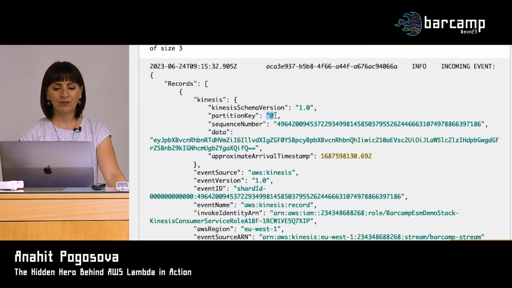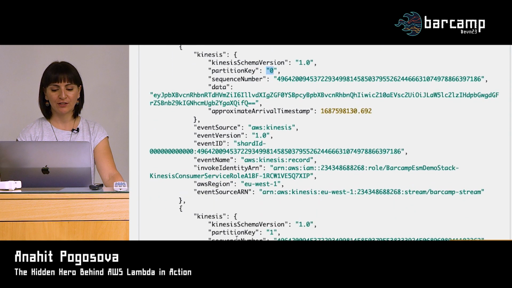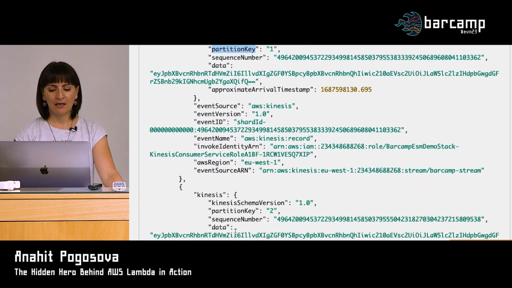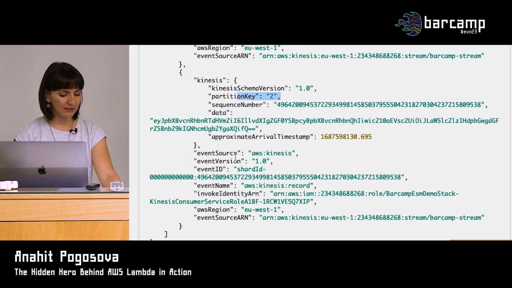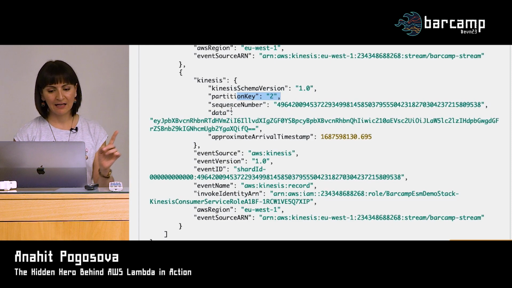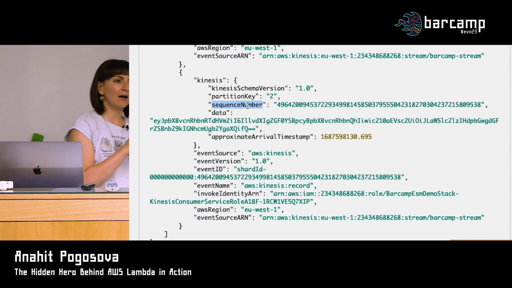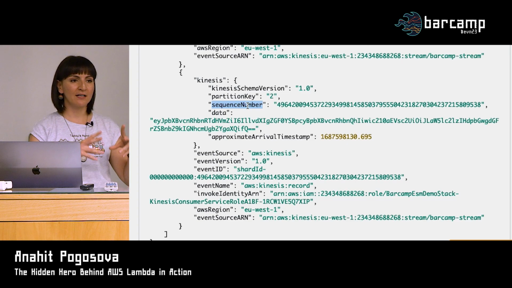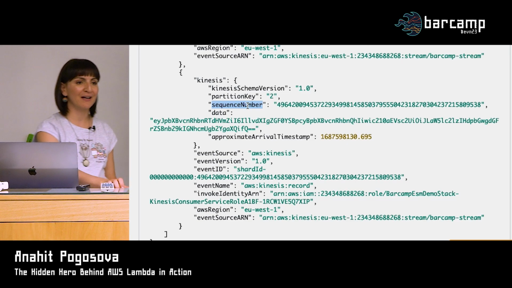So as I told you, we generate numbers from 1 up to the number of records. So here we have partition key 0, partition key 1, and partition key 2. That's that. And some metadata. And also we have a lot of metadata here, but one important one I want to note is the sequence number, the identifier that uniquely identifies each record within your stream. So just keep this in mind. We will probably see it later if we have time for that.